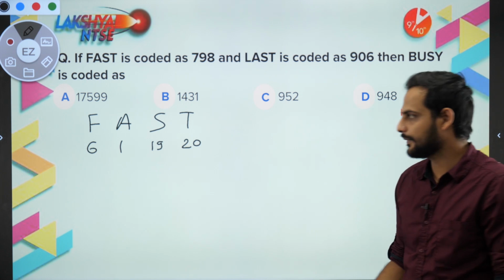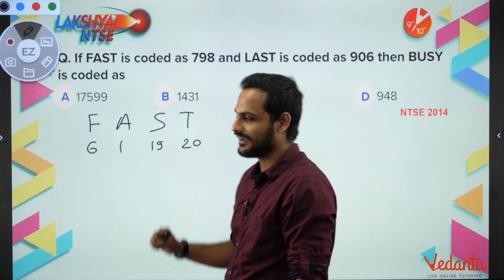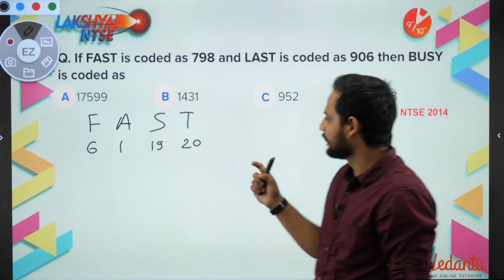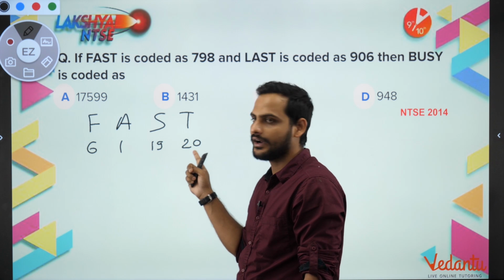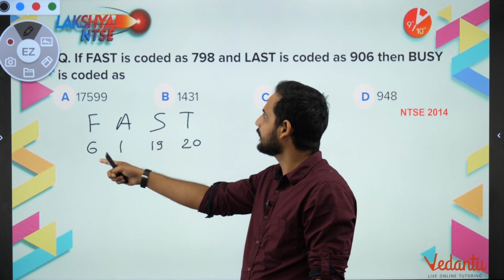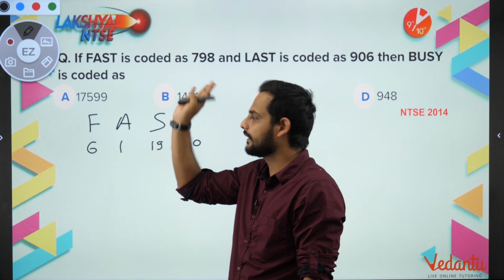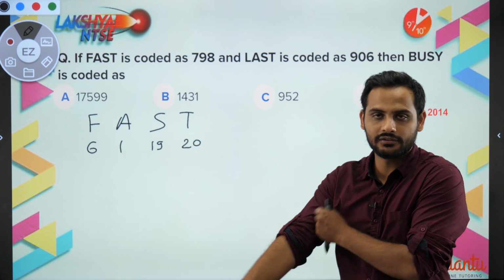Now 6 plus 1 plus 19 plus 20 is nowhere near 798. Correct? If you multiply them, 19 into 20 will be 380, and 380 into 6 will be much higher than 798, right? So multiplication of all is also not working.